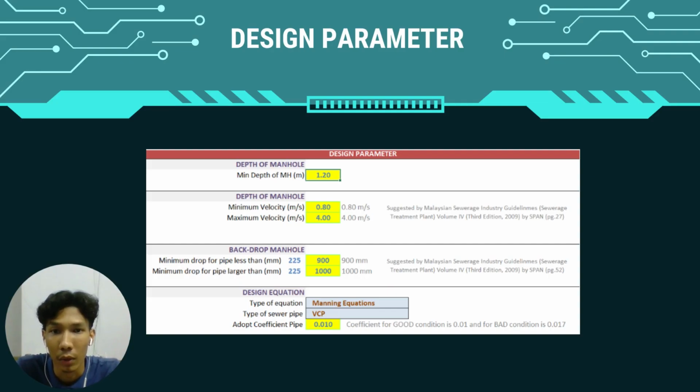And this is our design parameter. For the depth of manhole, the minimum depth is 1.2 meter, and the maximum velocity is 0.8 to 4 m/s. The design equation we use is the Manning equation.